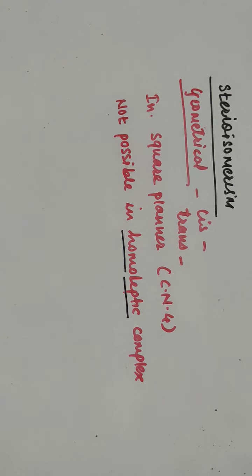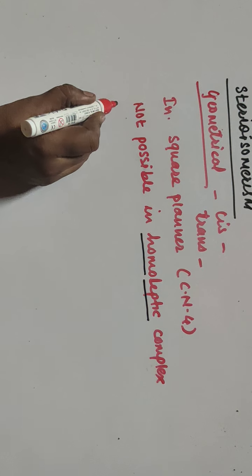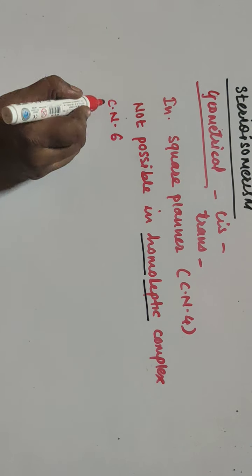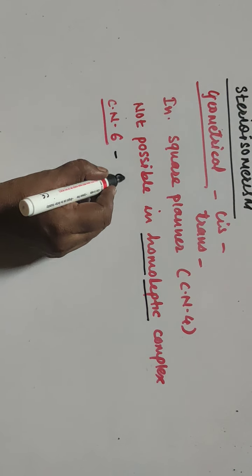Square planar geometry is possible in coordination number 4. So only these complexes can show geometrical isomerism. Homoleptic complexes do not show geometrical isomerism, only heteroleptic ones can. Next is, when coordination number is 6, then the geometry is octahedral.